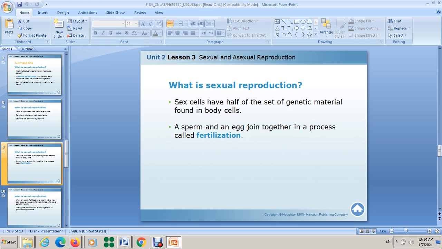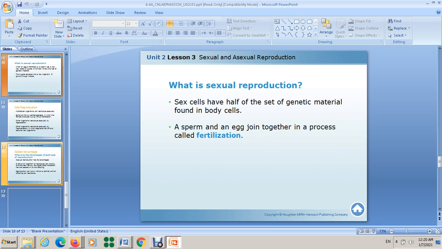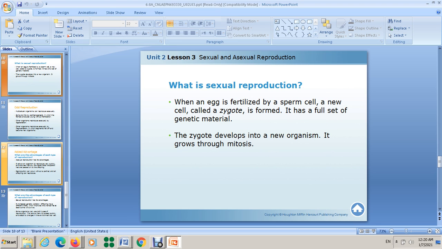For sexual reproduction, sex cells have half of the set of genetic material found in the body cell. And we also mentioned that the sperm and egg cell combine together in a process called fertilization. It's only like a revision actually.